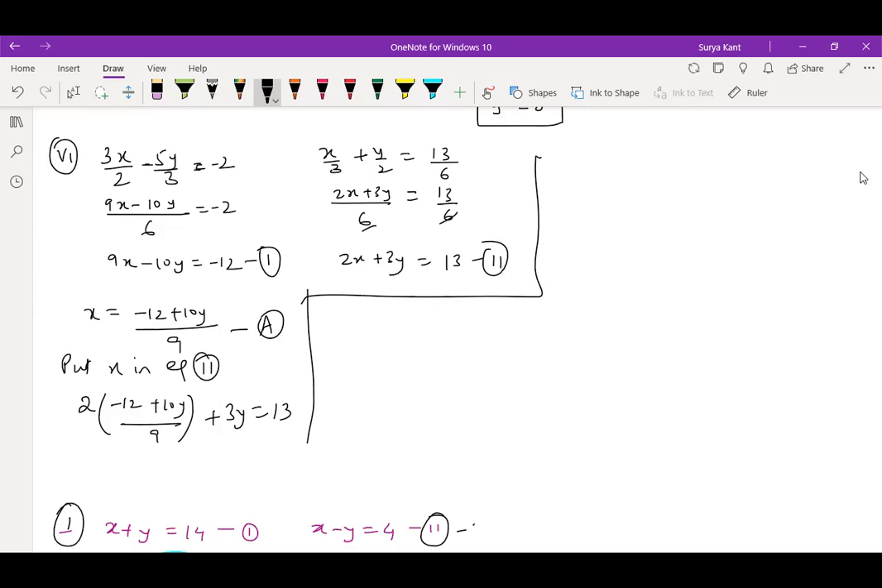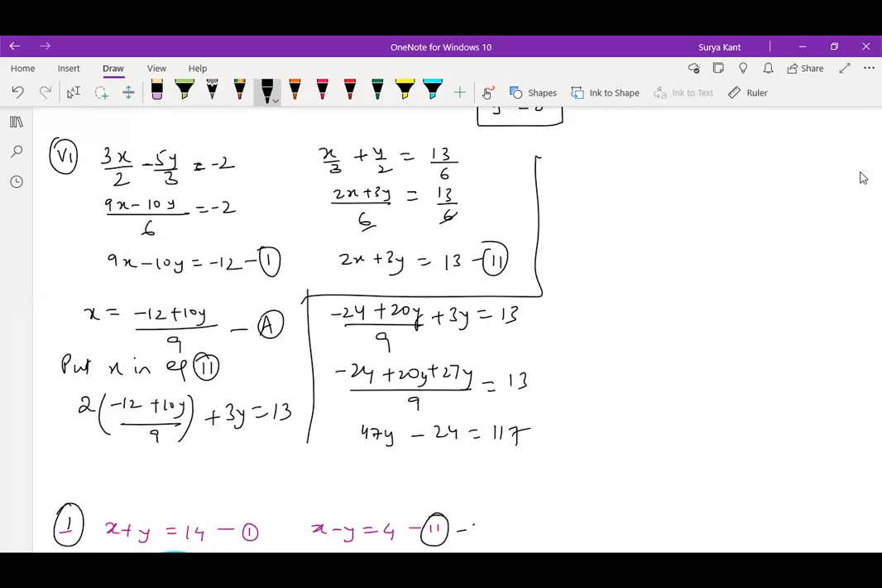What do you get? (−24 + 20y) divided by 9 plus 3y is equal to 13. So −24 + 20y + 27y, here 20y is there, right? Divided by 9 is equal to 13. y equals 3, I think. So 47y − 24 is equal to 39 into 3, which is 117. 117, not 118, right?